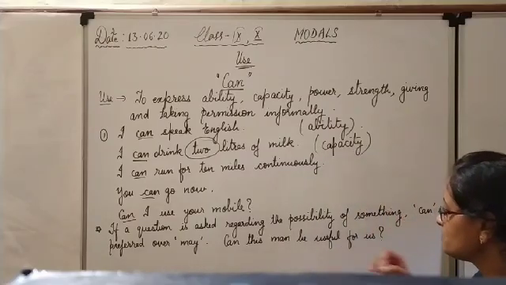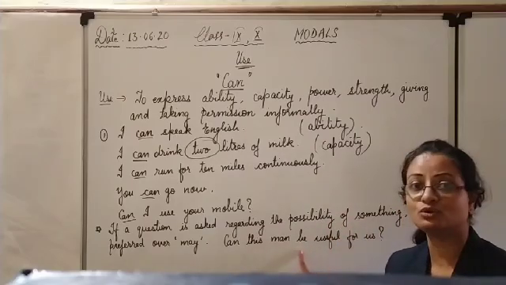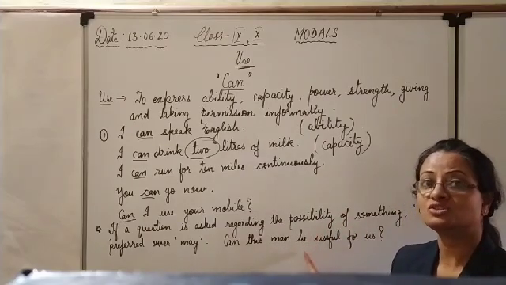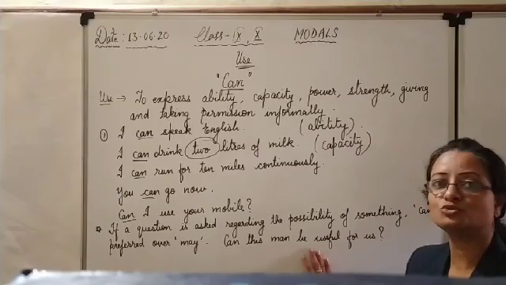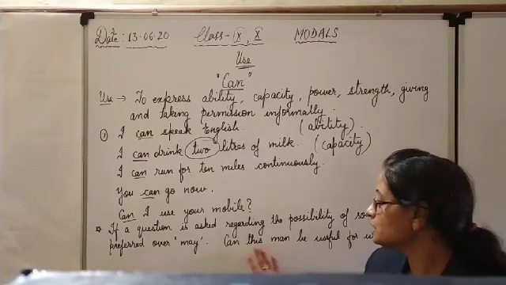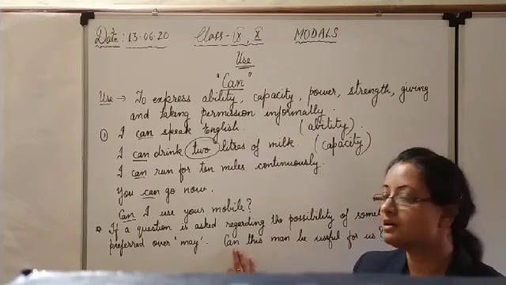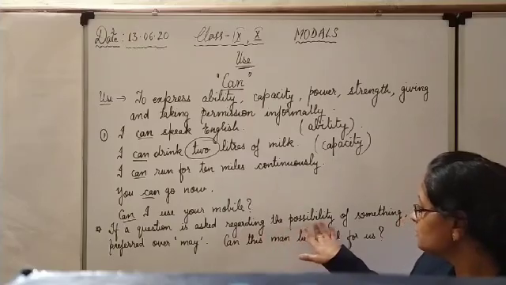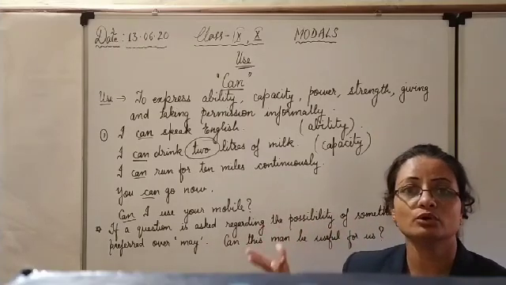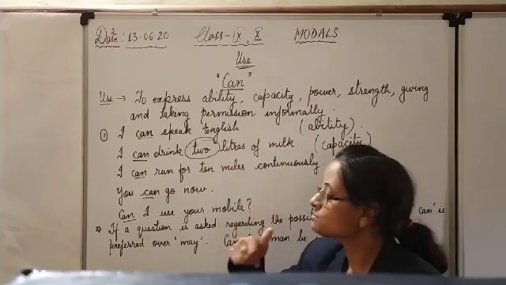Like, can this man be useful for us? It is a possibility whether he is useful or not. Maybe he is useful or maybe he will not be useful. So here we will not use "may": may this man be helpful for us. May shows permission. Can shows the possibility of something when we want to ask a question. Clear? So this was about can.